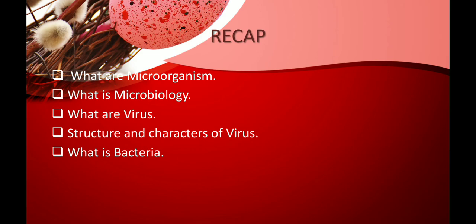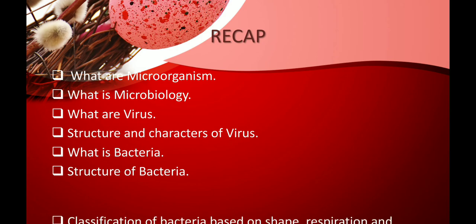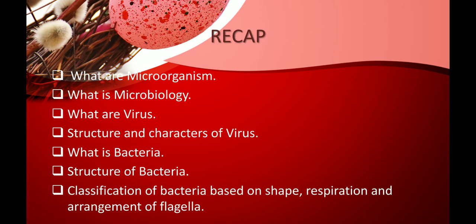In bacteria, we have certain bacteria which are useful and certain which are pathogenic, that is, they cause diseases. Then we learned the structure of bacteria. And last, we learned the classification of different bacteria based on shape, respiration and arrangement of flagella.